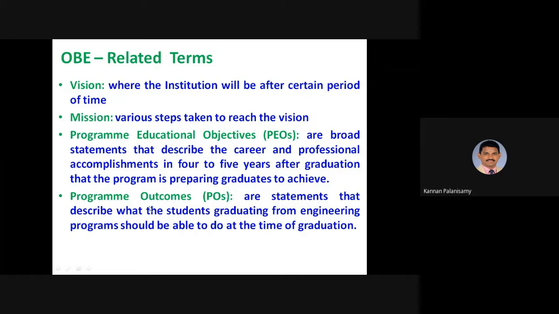Next, program outcomes. This is the statement that describes what students graduating from engineering programs should be able to do at the time of graduation. Whenever they are going out of the institution, what are all the things they should possess? That is called program outcomes. This is defined by NBA, and 12 program outcomes are given.